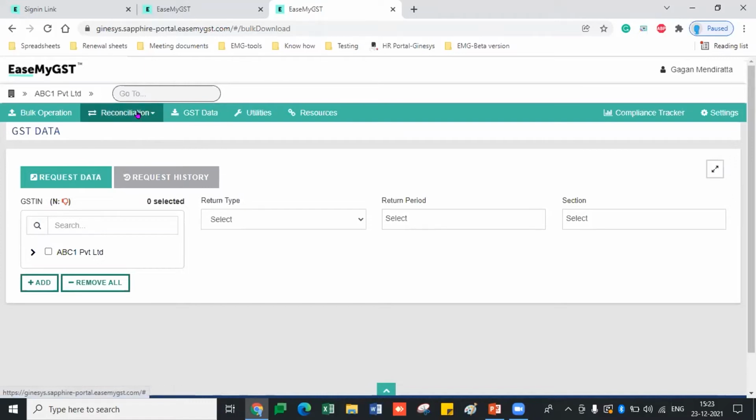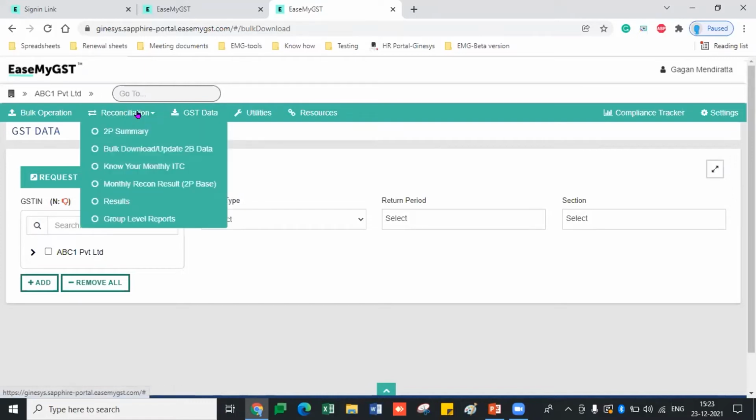Now coming to the reconciliation part. This is a very much awaited section, covering the whole user journey from uploading the purchase data to the result of the reconciliation.